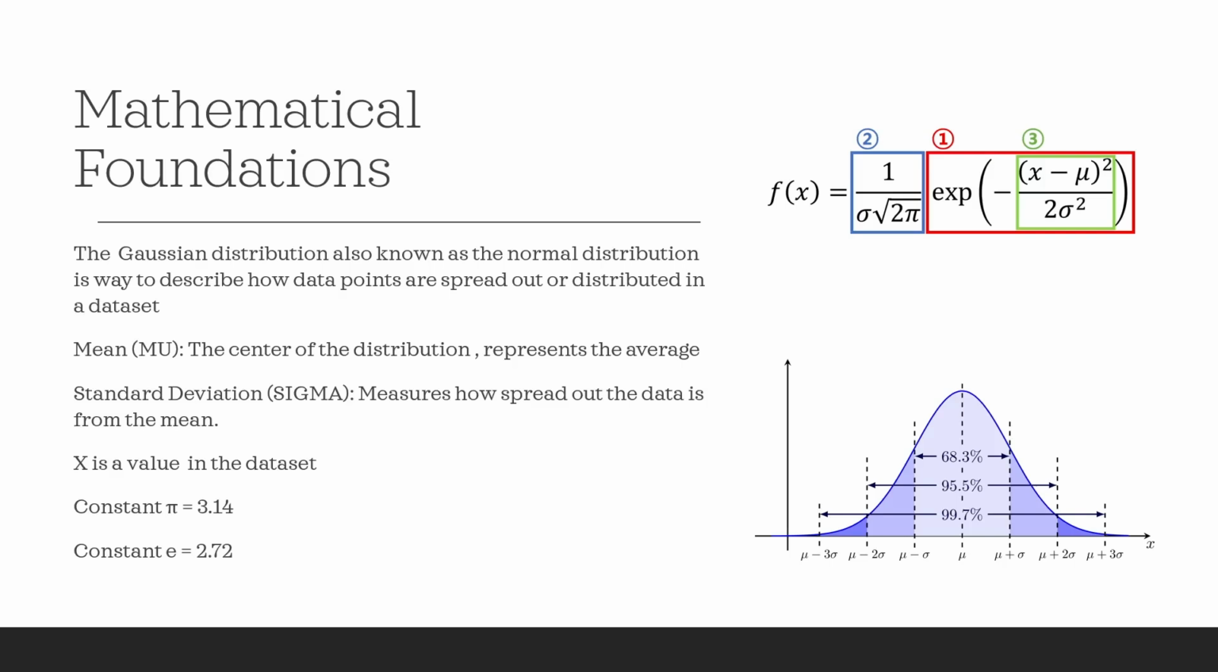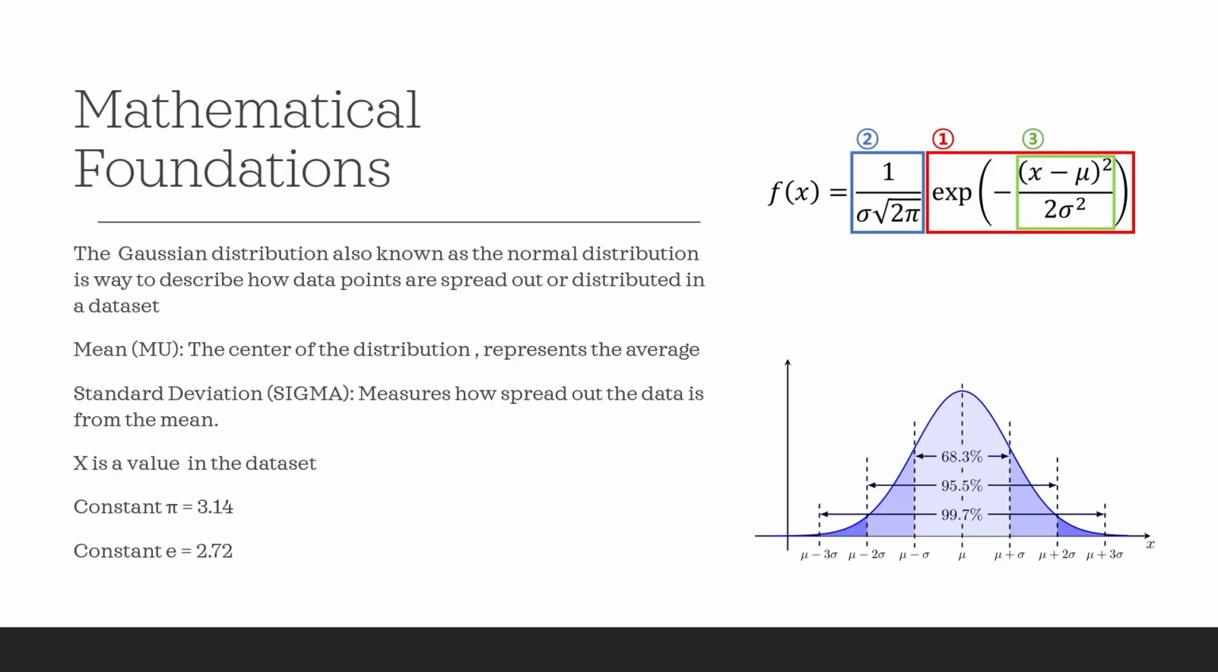Now, what is a standard deviation and the equation above the graph, you may ask? The standard deviation measures how spread out the data is from the mean, and in this equation it is represented as the sigma symbol and is squared. And the sigma squared is also known as the variance.